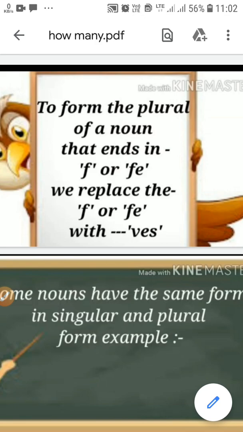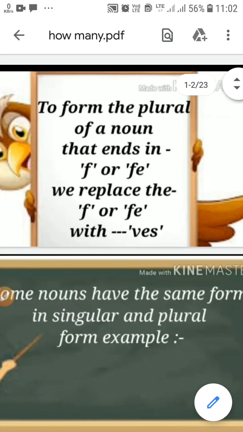Now the third rule was that we have to add ies when we have y at the last of the word. But in this rule I also told you that we have to be careful that if the second last alphabet is a vowel, we will not drop y, we will simply add s, like boy. You can see in this word, before y there is o, which is a vowel.